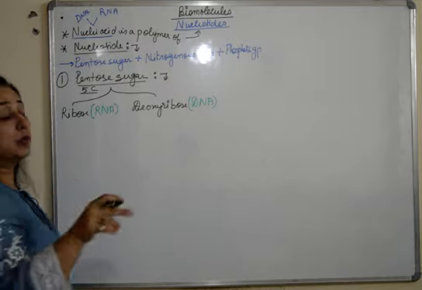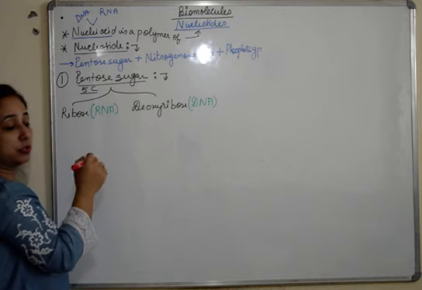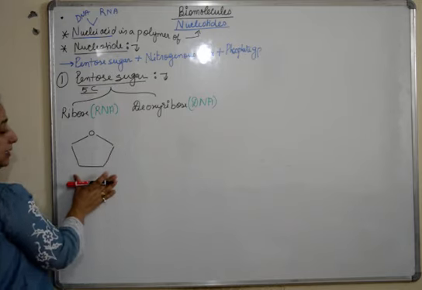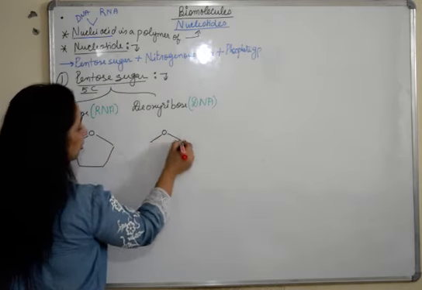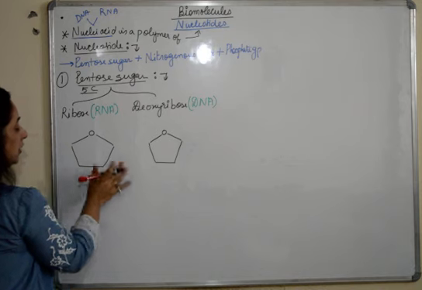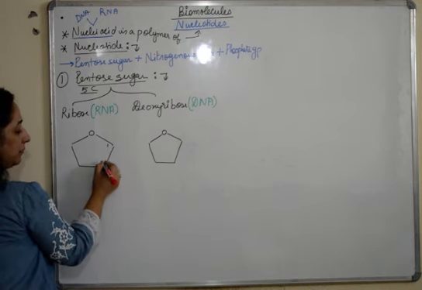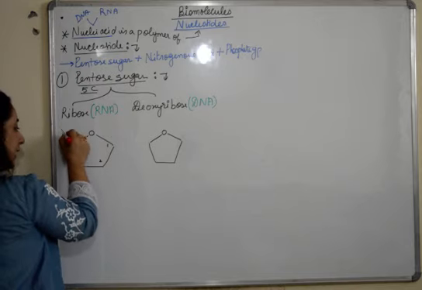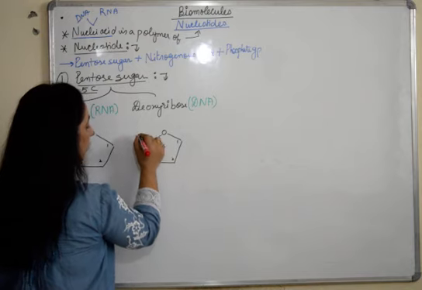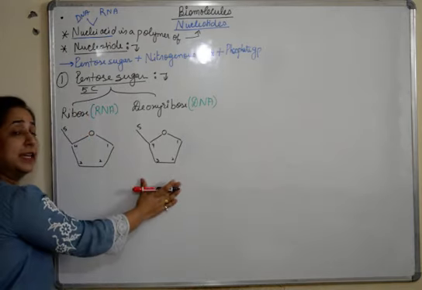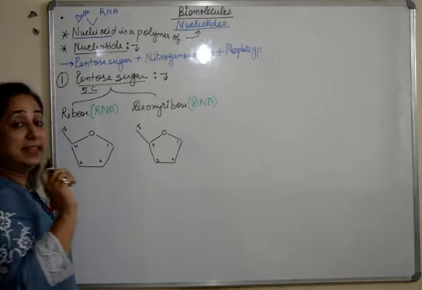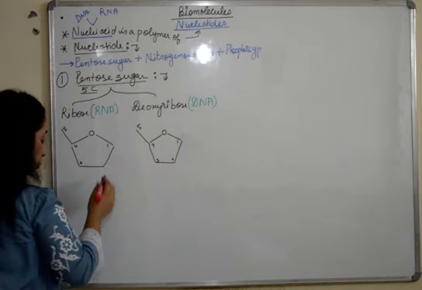Then when we talk about the structure of ribose sugar, how do we draw it? It is a pentose sugar. So till now you must know that this is the shape of a pentose sugar. This is a furanose ring. We have a pyranose ring in the case of glucose. This is a furanose. Now mark the carbons, 1, 2, 3, 4, and then 5 here. Again 1, 2, 3, 4 and 5 here. Do you think that there is any difference? There is one main difference, that is at carbon 2.